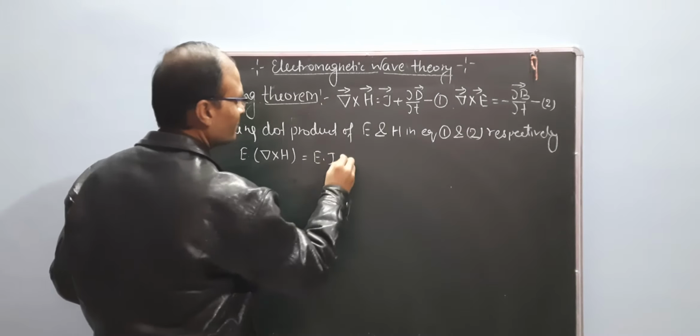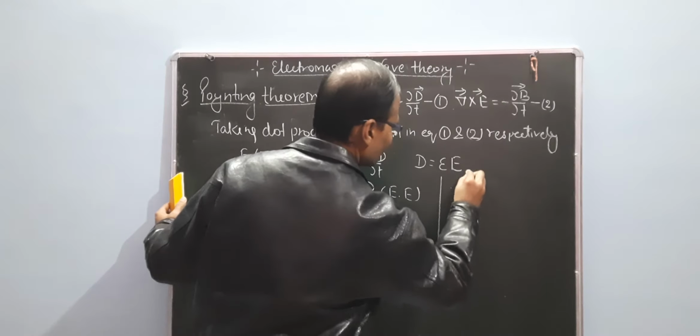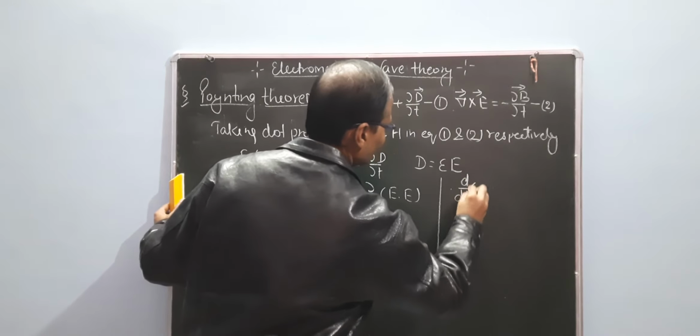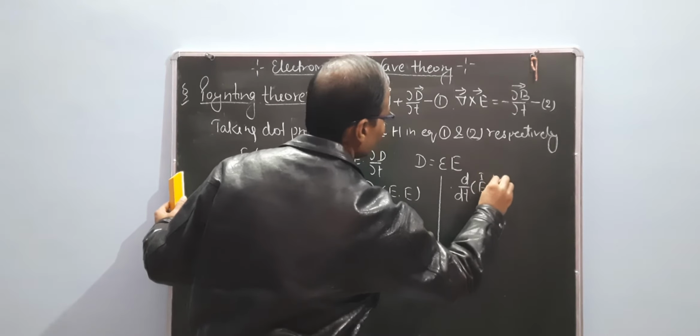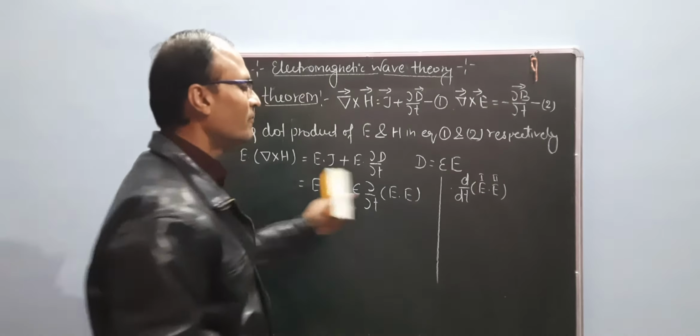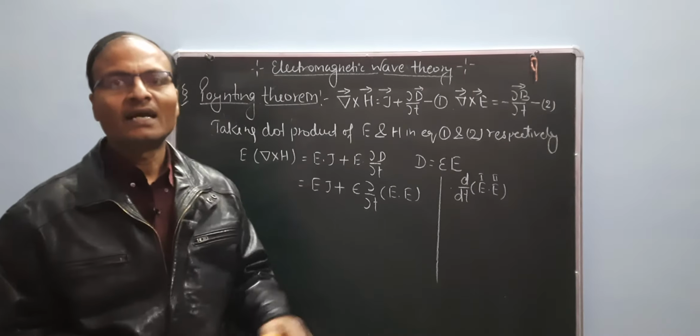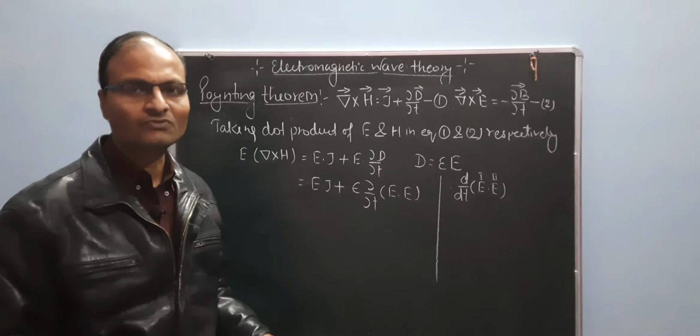So differentiate the function del upon del t of E dot E. We differentiate the first and keep the second as usual, and differentiate the second and keep the first as usual.